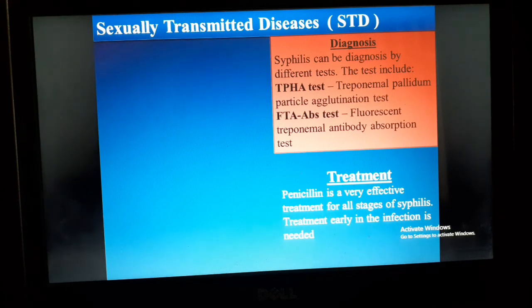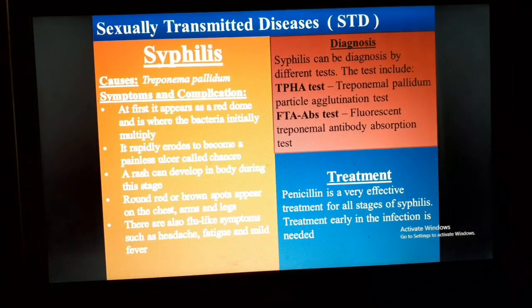So the next topic for today: sexually transmitted disease, that means STD, which is also called STI, that means sexually transmitted infection.